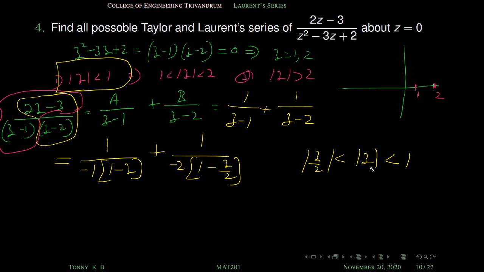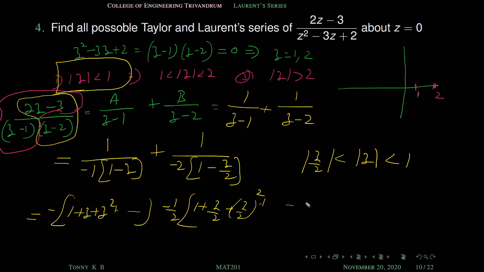So this is already less than 1. So this quantity is less than mod z. So this is less than 1. That's all. So anyway, now both are in valid form. So you can expand using our known Maclaurin series. So this is equal to minus of 1 plus z square, etc. This is minus 1 by 2, 1 plus z by 2 plus z by 2 square plus etc. Right, and this is valid in the region mod z less than 1.